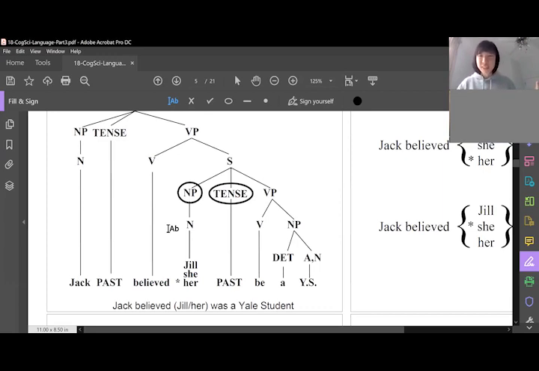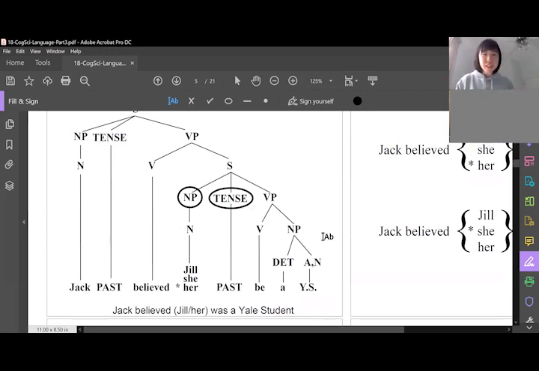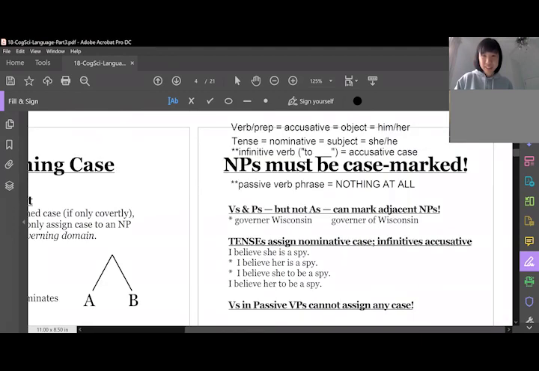And now let's try to assign things to each other. The general idea is that you probably want something assigning case that's pretty close to the case assignee. Why go across the family tree if you can stay pretty close by? So let's deal with each of the noun phrases. First is this Jack noun phrase. What's the closest thing that can assign case to Jack? The tense. Yeah, great. And if you look at your cheat sheet, what case gets assigned when a tense is doing the assigning? It's nominative.